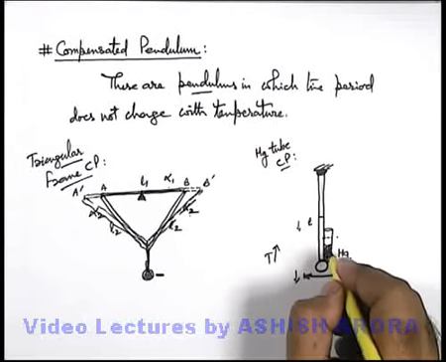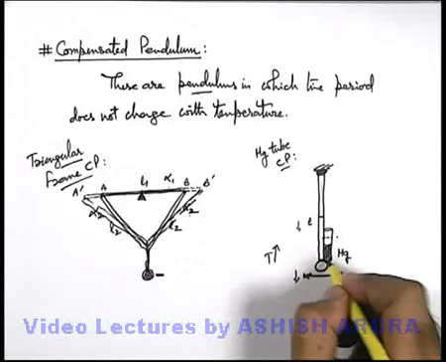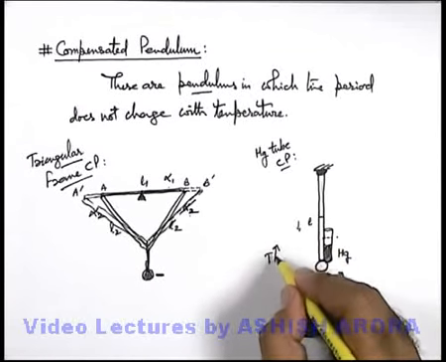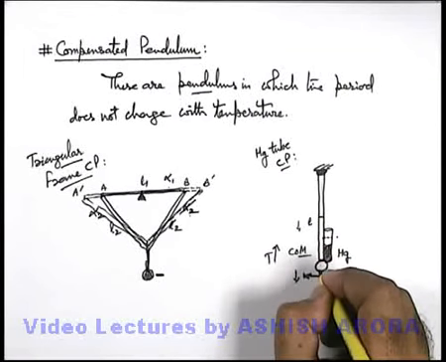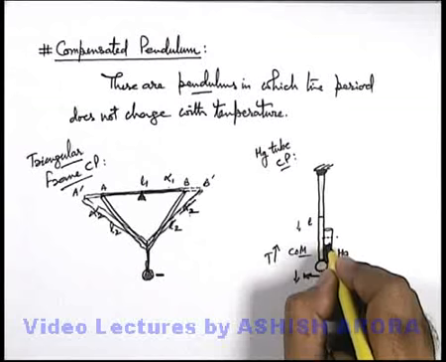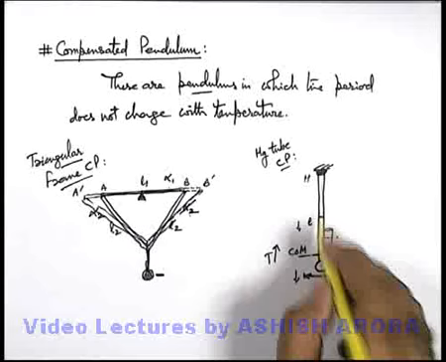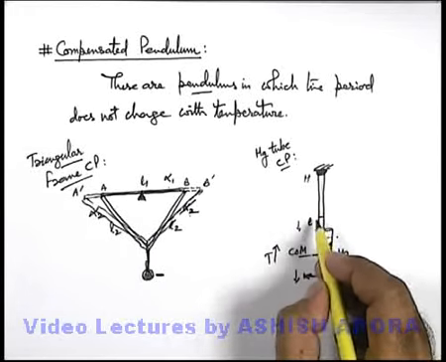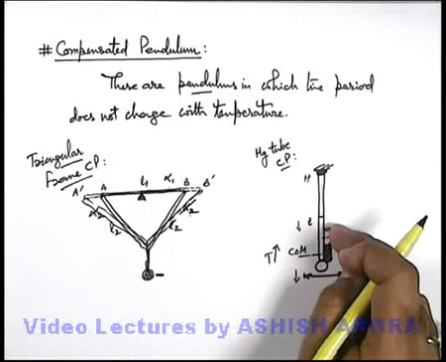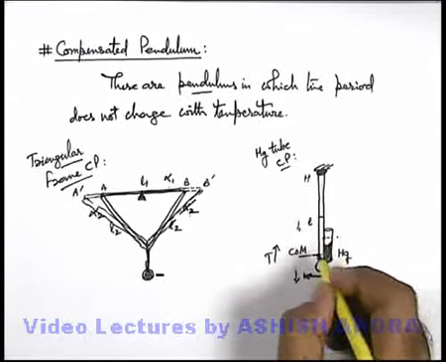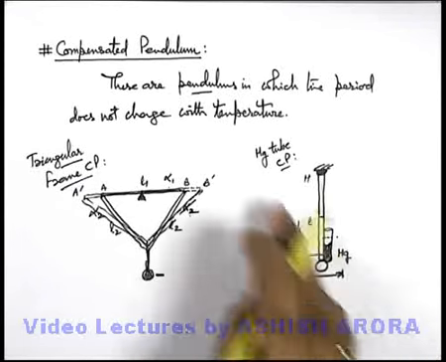As mercury is quite dense and its mass is significant, and as its level goes up due to the rise in temperature, the mercury is taken up to such a level that the height of the center of mass of the mercury, rod and bob from the hinge point will remain constant with temperature. Even if we increase the temperature, the rod and bob will move down, but the mercury will move up. So it can be managed in such a way that the center of mass of the system will remain at rest. So this will also act like a compensated pendulum.